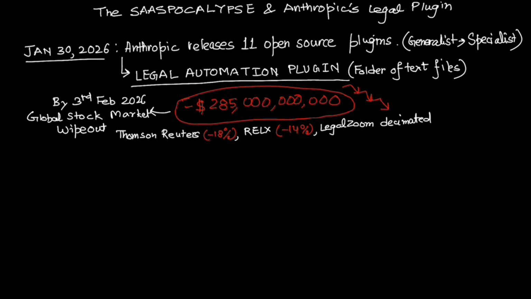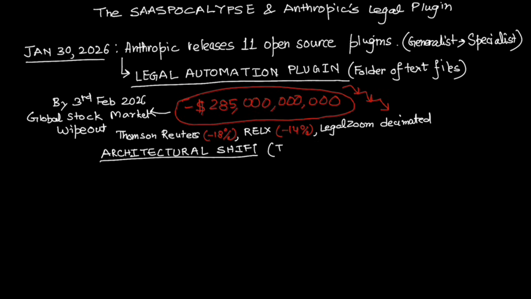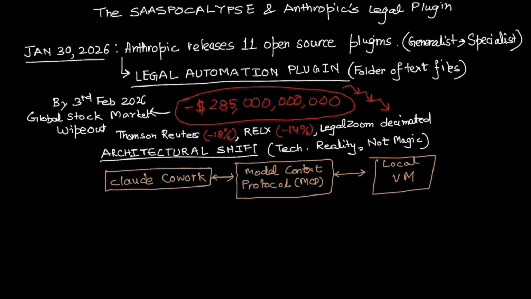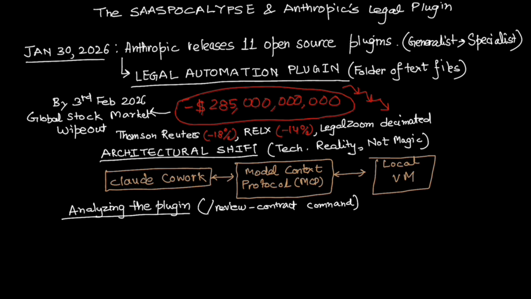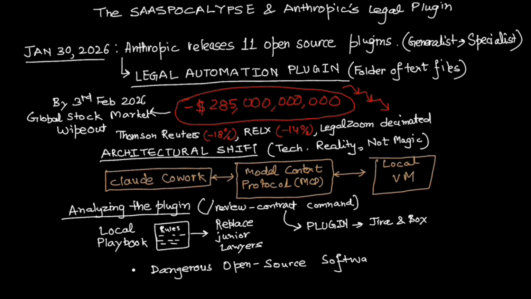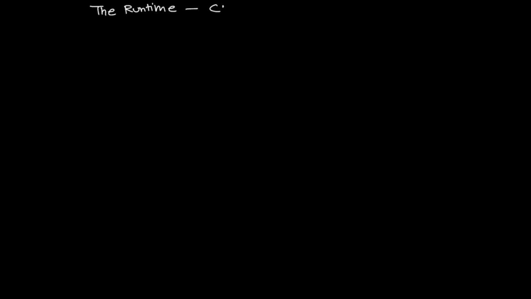They call it SaaSpocalypse, but the media is missing the technical reality. This wasn't magic. It was a specific architectural shift involving Claude Cowork, the Model Context Protocol or MCP, and a local virtual machine. Today, we are going to learn about this plugin. I'll show you exactly how the /review contract command uses a local playbook to replace junior lawyers, how it connects to Jira and Box without an API key, and why this open source plugin is the most dangerous piece of software released this decade. I'm Sumantra. This is Sumantra Codes, and let's begin.